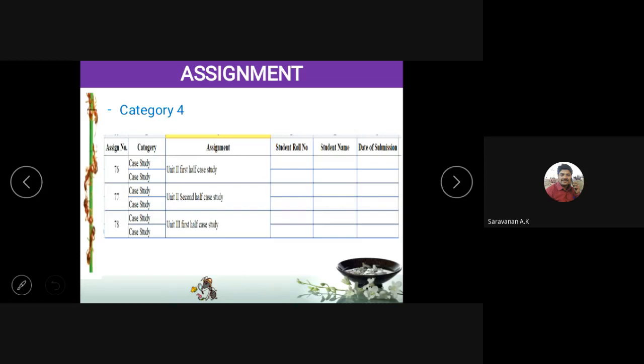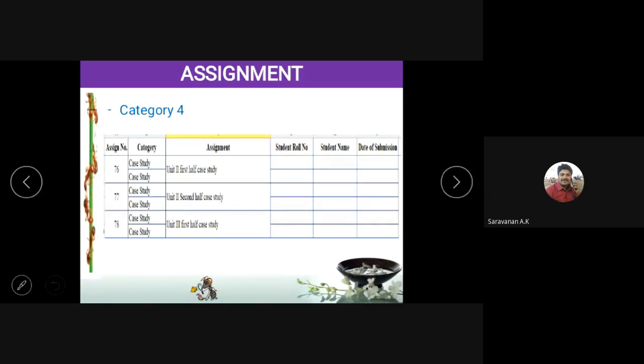The assignment is given, you have to submit it. If you are not submitting any of these topics, definitely we will put 0 mark. Accordingly, your internal will be reduced. Don't misunderstand us. Because we are giving only the open-ended assignment. But the second internal assessment and third internal assessment entry mainly depends on this assignment mark.